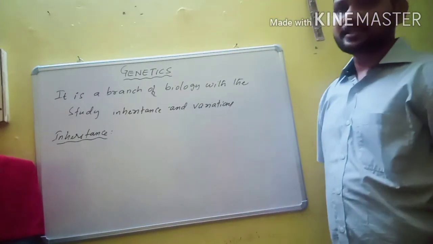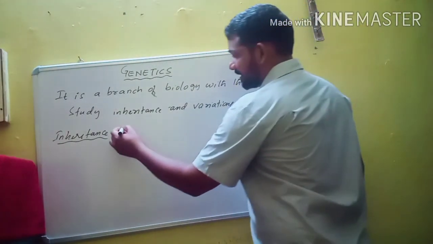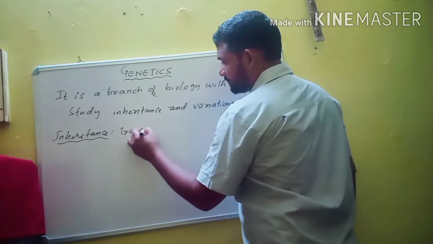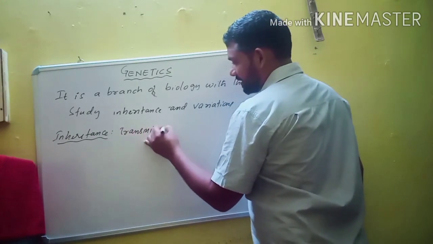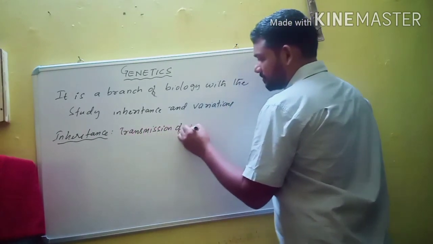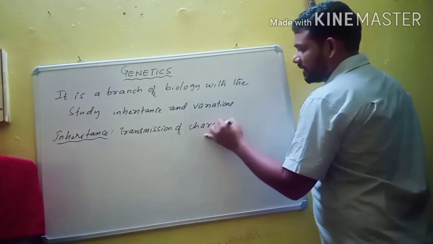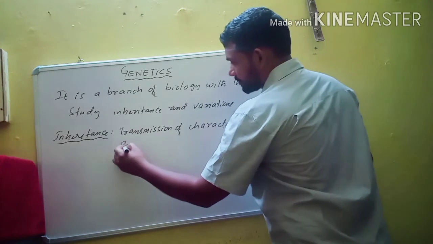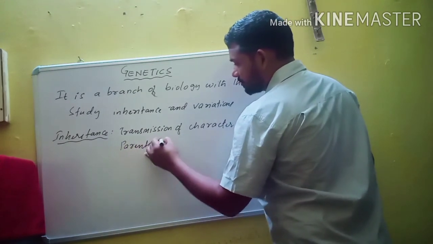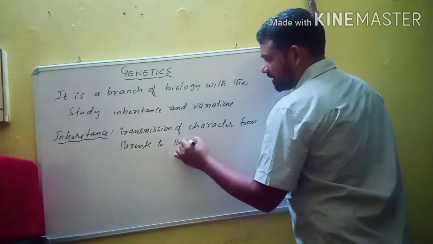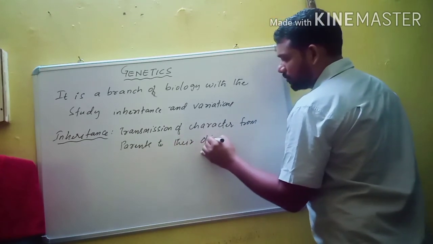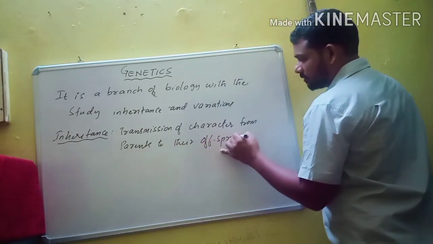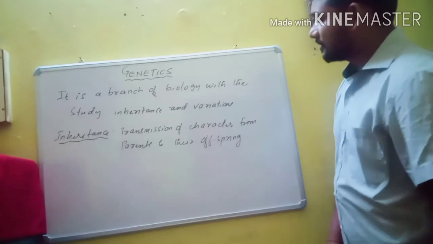What is inheritance? It is the transmission of characters from parents to their offsprings. Offsprings, new organisms, progeny, all are the same.